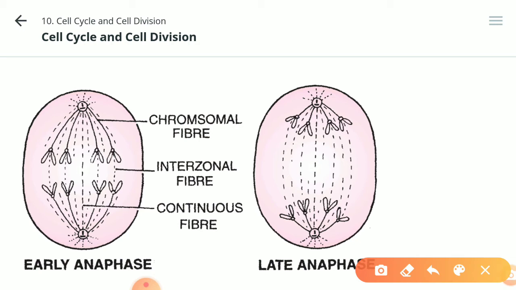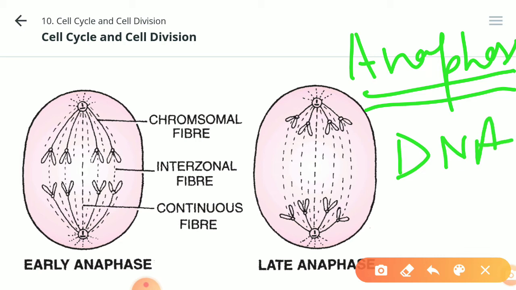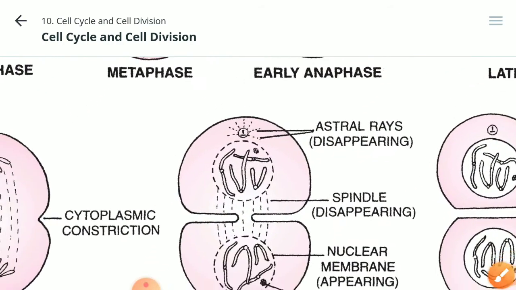This is a very very important question for NEET purposes: what is the basic function of the anaphase stage of mitosis? So in the anaphase stage of mitosis, DNA is distributed equally in both the daughter cells. Clear? Now further what happens? What happens later?